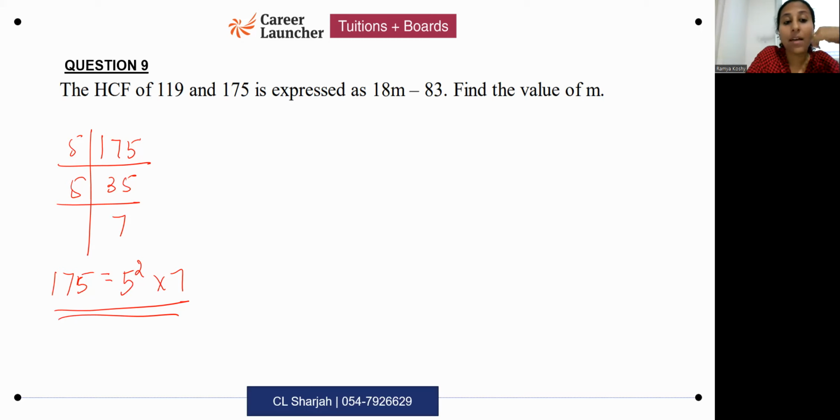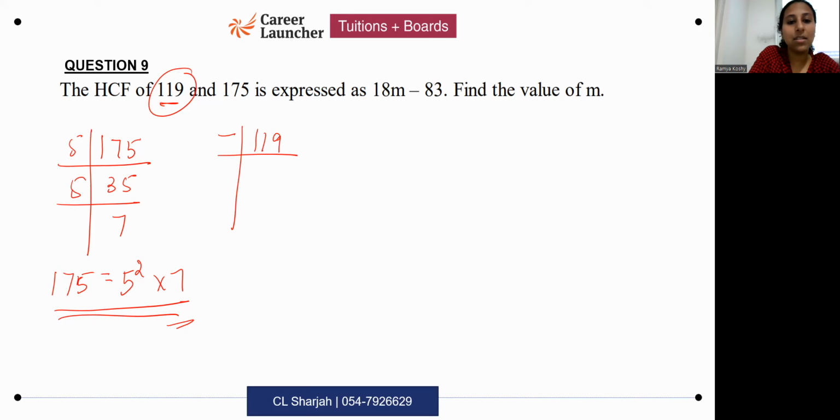Now, see, I've got 5 as a factor, which I know is obviously not a factor of 119. But I've also got 7 as a factor. So now you're getting an idea what I should try out testing 119 for. You understand? So don't start with 119. Start with 175, which is the easier one to factorize. Look at its prime factors. That will give you a clue as to what to do here.